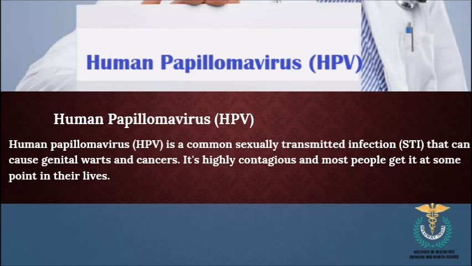Transmission usually occurs through skin-to-skin contact during vaginal, anal, or oral sex. There is also vertical transmission from mother to child during childbirth. Symptoms usually include genital warts, which are small flesh-colored bumps on the genitals. Cervical cancer can be asymptomatic in the early stages. HPV can also cause other cancers, including anal, vaginal, vulvar, and oropharyngeal cancers.